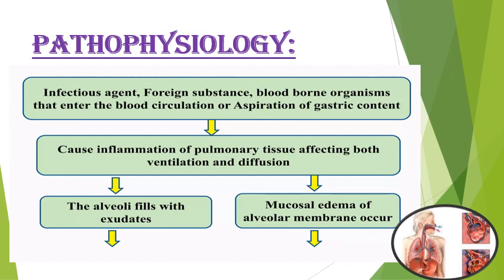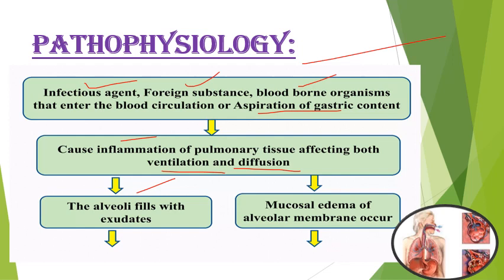Next, we can see the pathophysiology. It is a simple pathophysiology. First, an infectious agent, foreign substance, bloodborne organism, or aspiration of gastric content enters the body. It causes inflammation: the normal inflammatory process develops, capillary membrane permeability increases, and it affects pulmonary ventilation and diffusion. As a result, protein-rich exudate fluid influxes into the tissues, so the alveoli are filled with exudates.